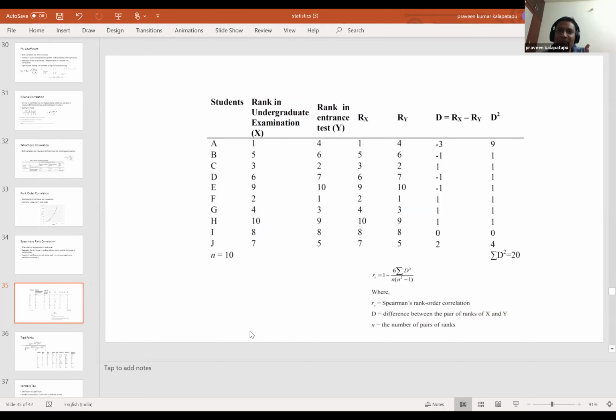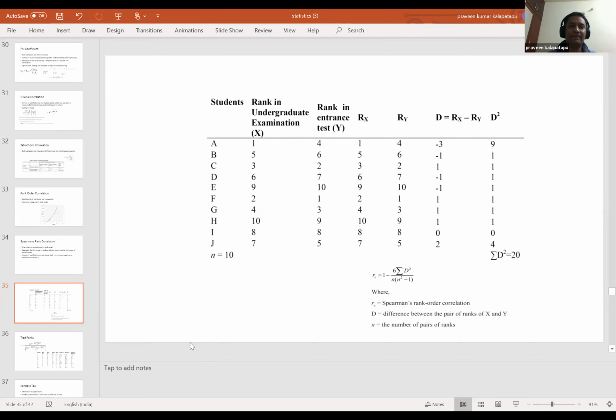Okay, got it. Here you are able to predict, but in 0 you are saying that if you give a score of 90 in the undergraduate exam, he has got an excellent percentage, can you actually say that he's going to perform well in the entrance test or not? If you say, I don't know, his undergraduate result is excellent, but I can't really say whether he is going to perform in the entrance test or not, that is what you are saying: I don't know the relationship. You can't really predict. There is no relationship. Got it. Okay, I understood now.